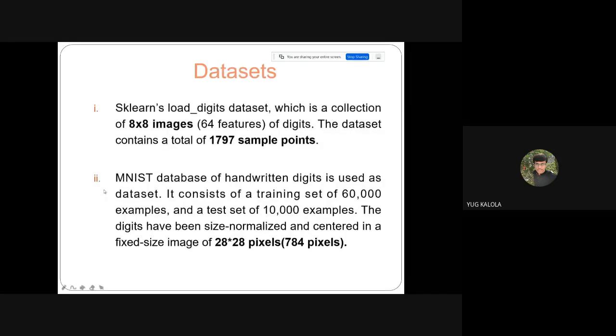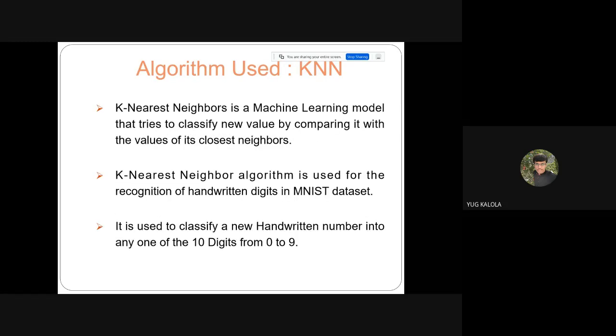For the data set, we have used two data sets: the load digits data set from sklearn's module, and one data set that is train.csv, in which we have 784 pixels of an image. The algorithm is k nearest neighbor, because it consists of many pixels. The nearest neighbor will calculate a distance like Euclidean distance, so it will identify the nearest neighbor. So it will be useful in this lower digit data set.